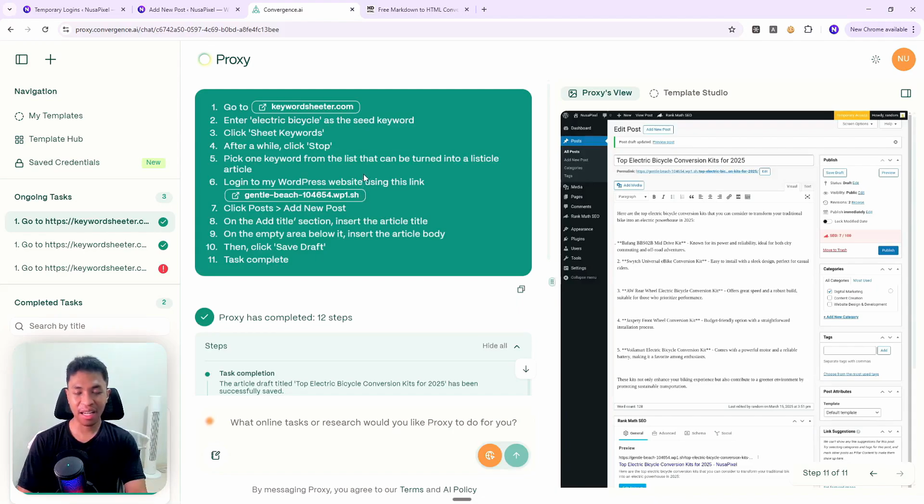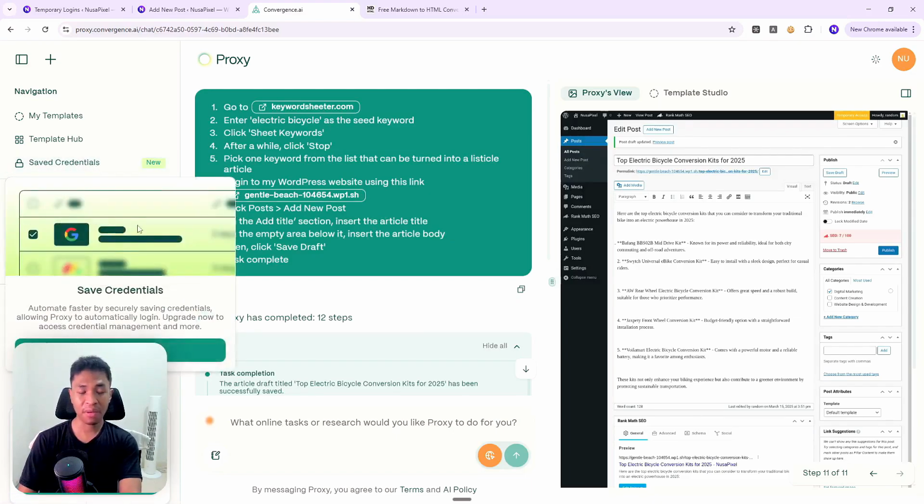Again, I have mentioned before that I have been using these prompts before and they do work, but sometimes they don't work. And I think at this point, given that we are still in the very early stage of AI agent, it is safe to say that you have to monitor the work of AI. And maybe it only makes sense when you are using AI agent to do tasks that are not very complicated, and if you have access to credentials, I think that's going to be very, very helpful.